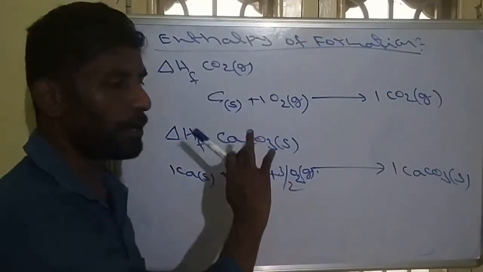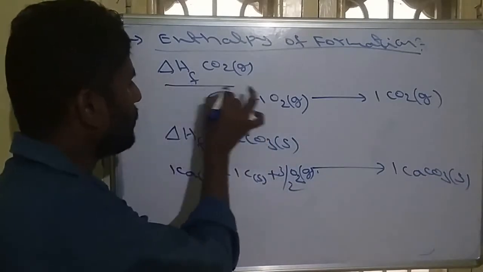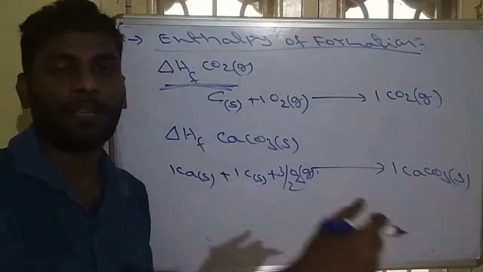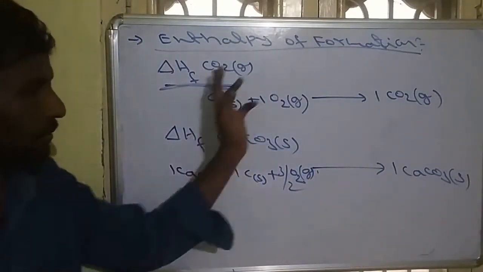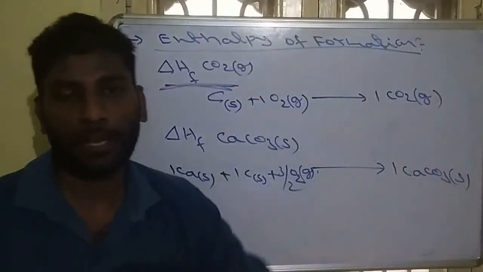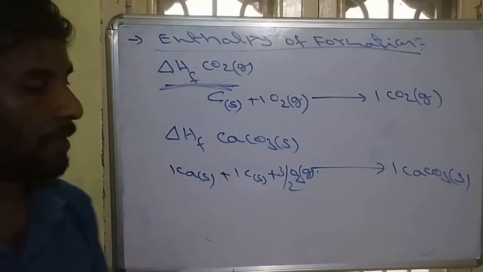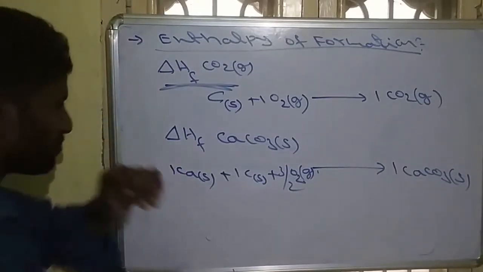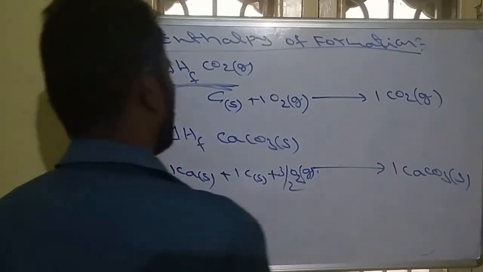Sometimes in the exam they don't give the reaction. They directly give the values, so we have to write the equation also. So this is important. Formation means 1 mole of product from naturally occurring reactants. That is called enthalpy of formation. Now see this.